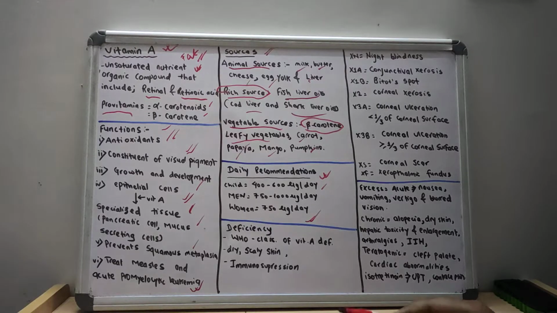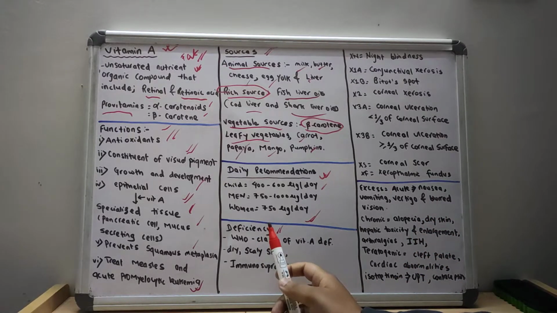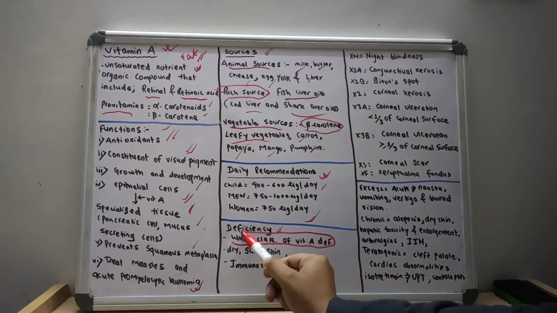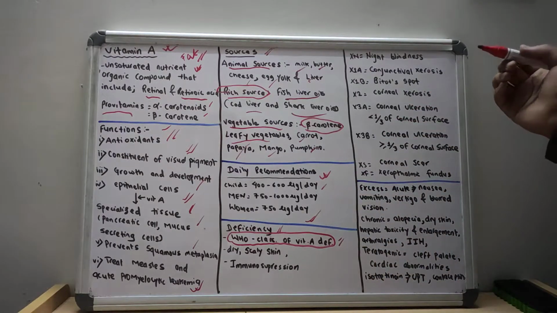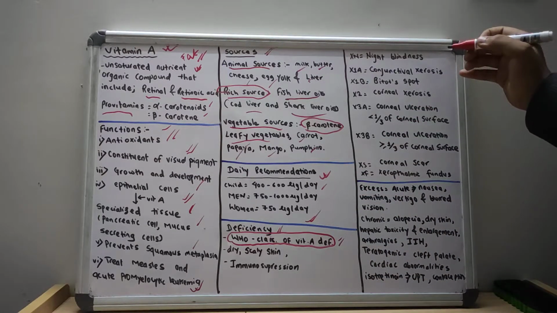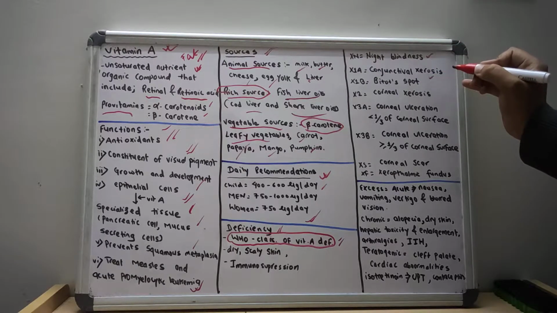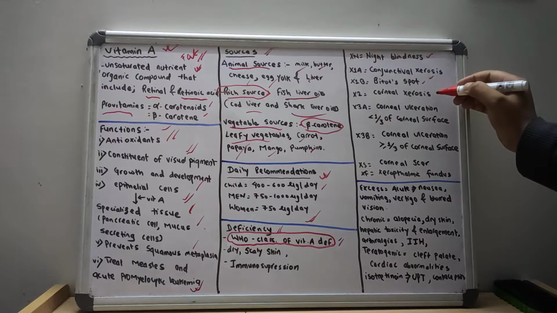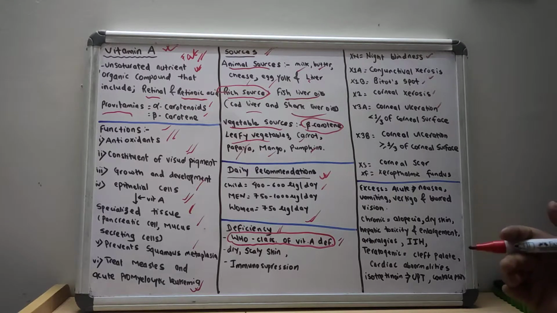Now let us discuss the various manifestations that occur if there is vitamin A deficiency. The manifestations are classified according to the WHO classification of vitamin A deficiency. The earliest manifestation is XN, that is night blindness, then X1A conjunctival xerosis, X1B the Bitot spot, X2 corneal xerosis, and X3A the corneal ulceration that includes less than one third